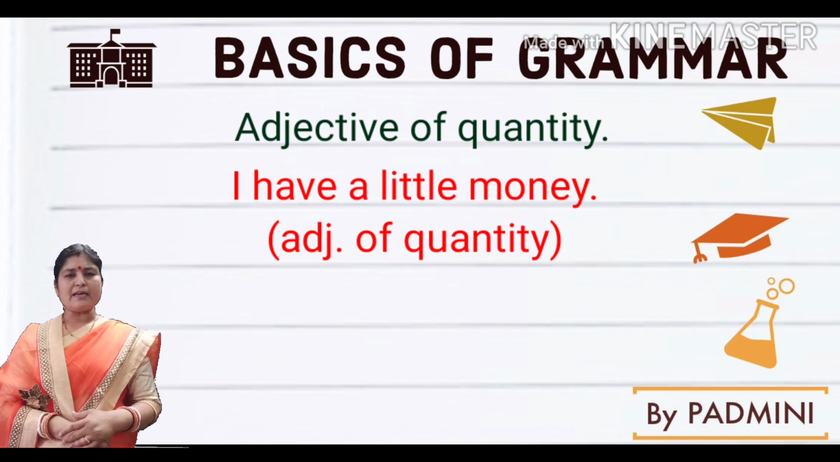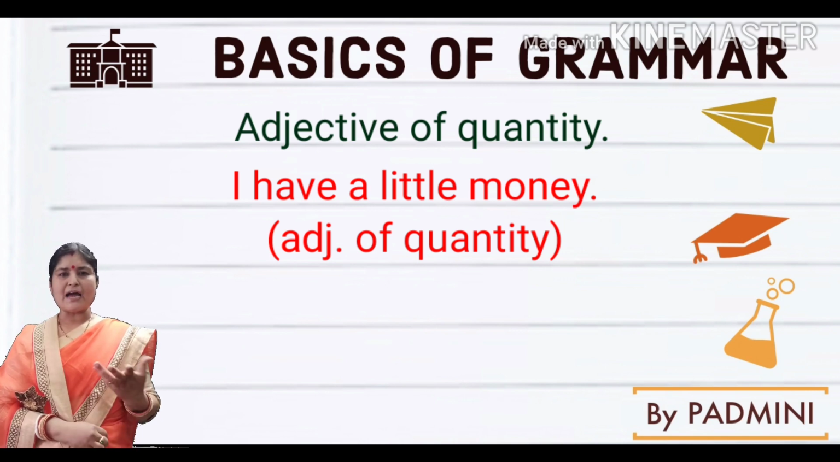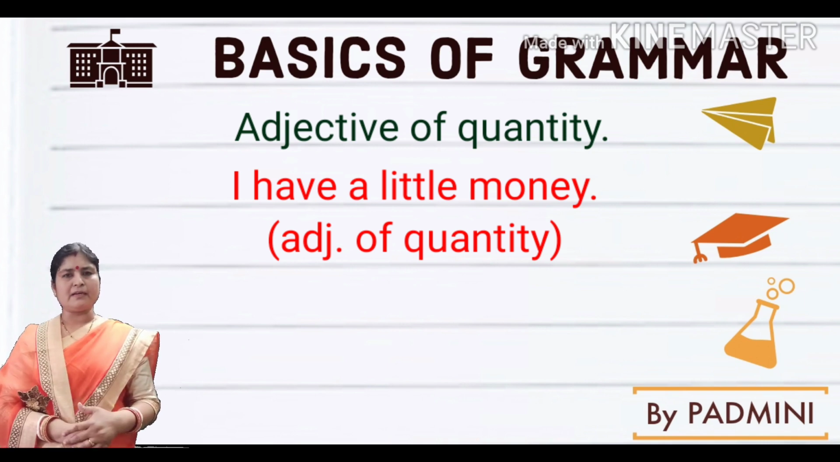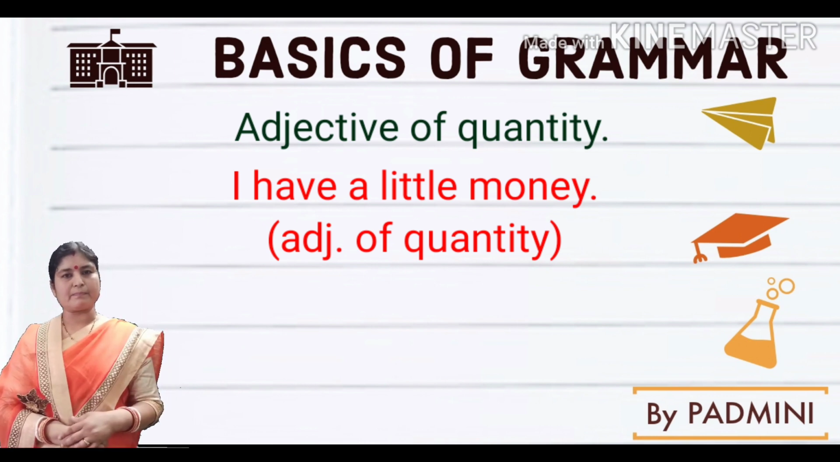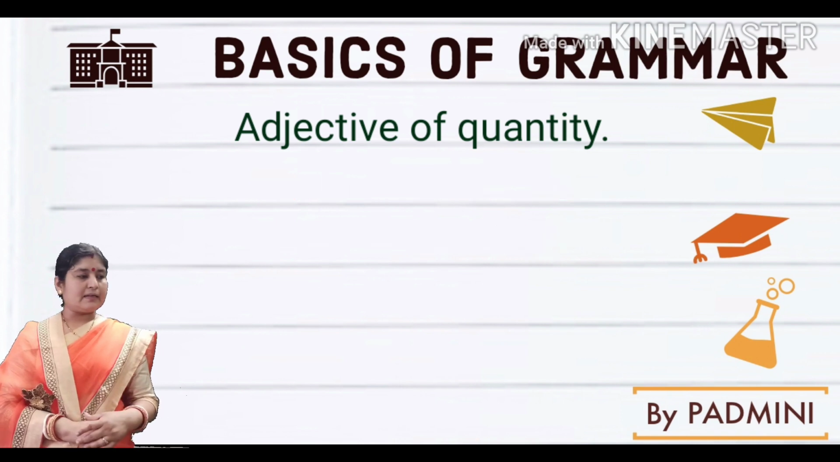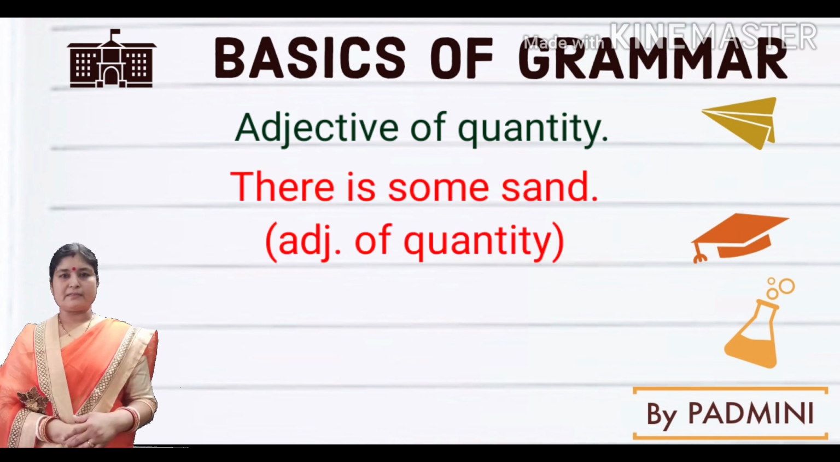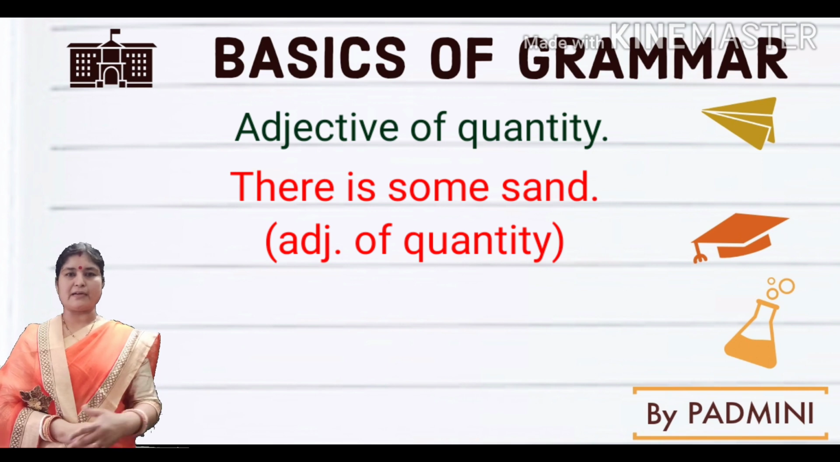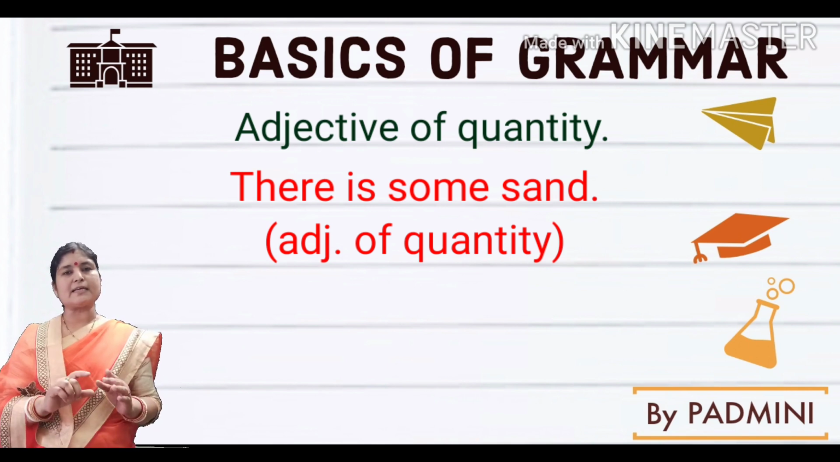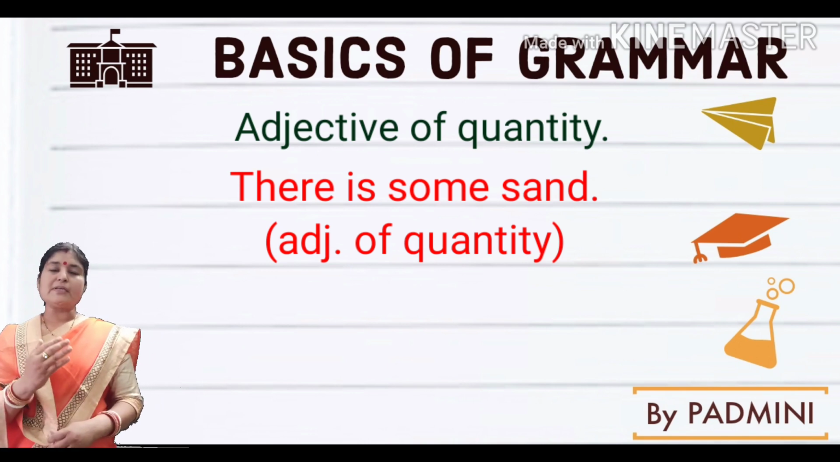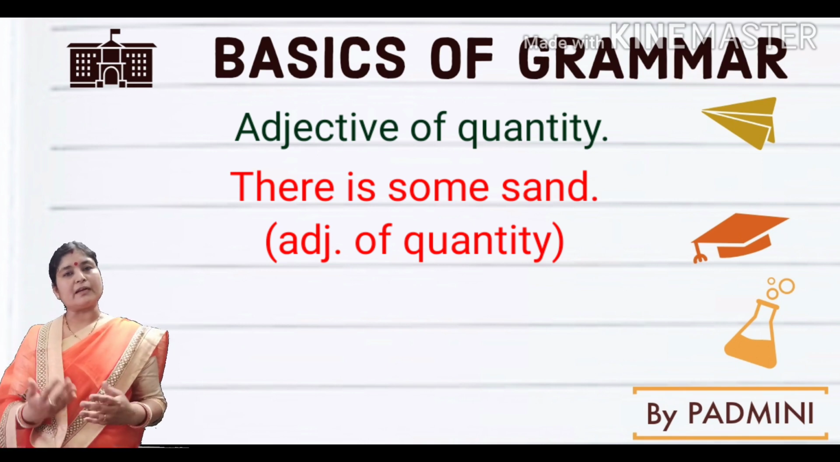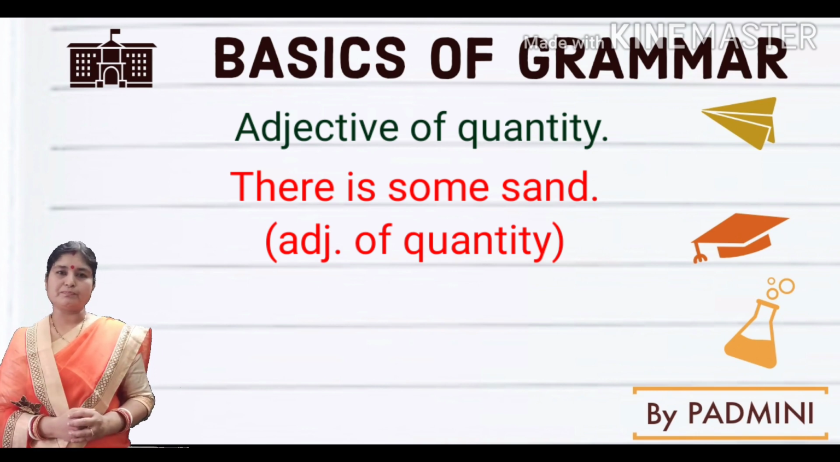When we say, I have a little money, I am saying that I have very little money. So it tells about the quantity of what I have. Like that, there is some sand. There is some sand. So when we are saying some sand or some soil, some is a word which can be used with the number and with the quantity also.